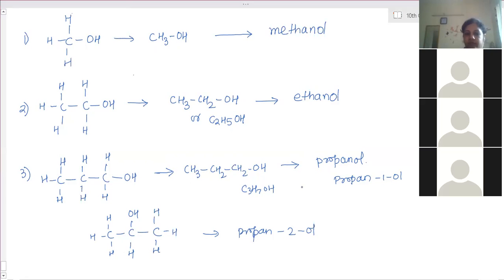Ma'am, for this also, from the right end or the left end? Yes, wherever it is closer. Wherever the OH group is closer, there you have to start from. So till 6, check where you have written.